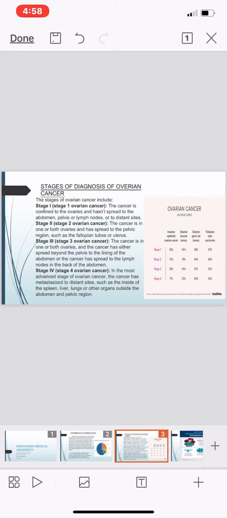Here the graphical representation is also given. Ovarian cancer generally develops in four types of cells: invasive epithelial cancer, ovarian stromal cancer, which develops in the stroma, and the ovarian germ cell tumor, where cancer develops in the germ cells. Cancer may also be related to the fallopian tube, called fallopian tube carcinoma. Here the stages 1, 2, 3, and 4 are mentioned.